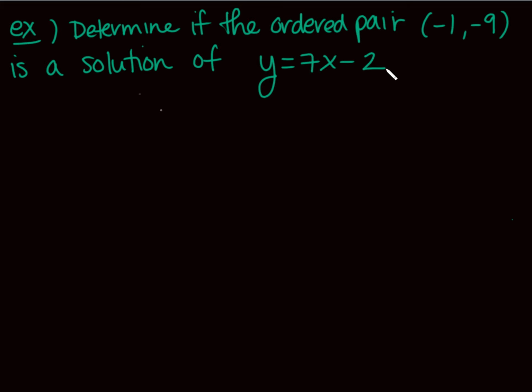You guys have seen equations like this before. Remember what this does, though. Don't take this for granted. What this does is it forces a relationship between x and y, right? I plug in an x value that forces y to be something. What does that force y to be? It makes it be 7 times whatever that value is, and then 2 less than that. So it forces this relationship between x and y. And if I took all the points that made this relationship true and graphed it, it would give me some sort of graph on my Cartesian coordinate system. In this case, it's a line.